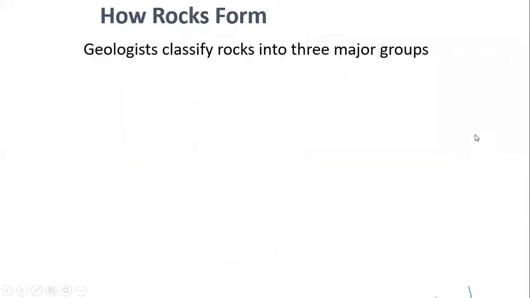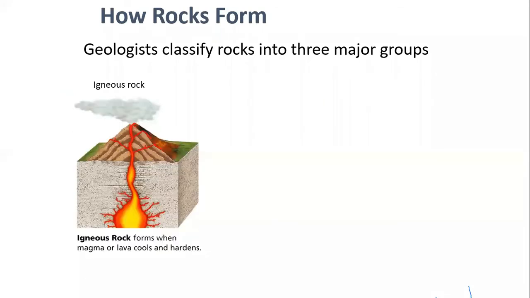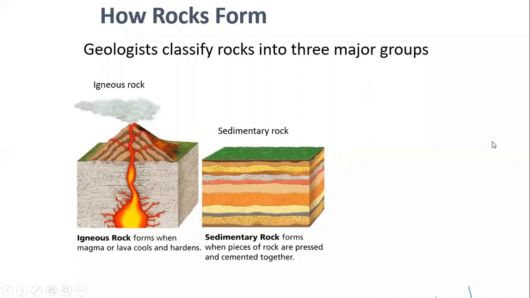Okay, so how do rocks form and what is the general classification of rocks? As you already know, there are three types of rocks. How do they form? In brief, we'll discuss today. First is igneous rock, which is formed by cooling of magma or lava, and this is also called primary rock because it is formed from molten rock material. Molten rock material is magma. When rock melts, it forms liquid. That rock liquid is called lava or magma. When this lava or magma cools, it forms rock.